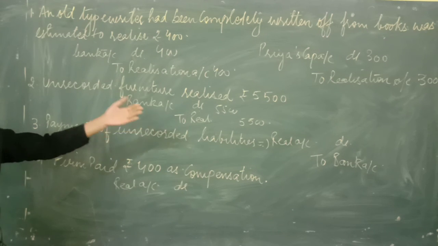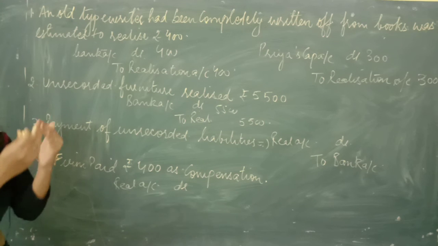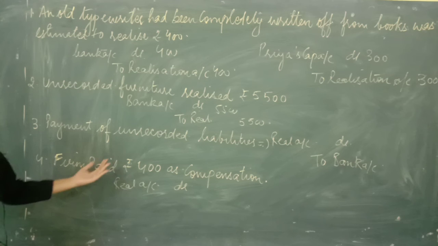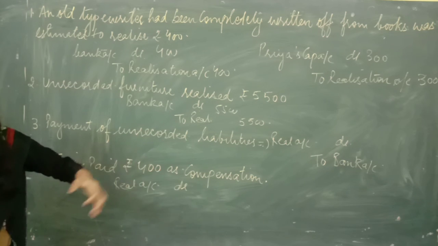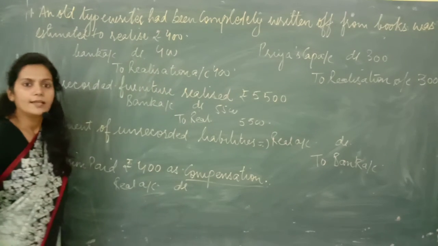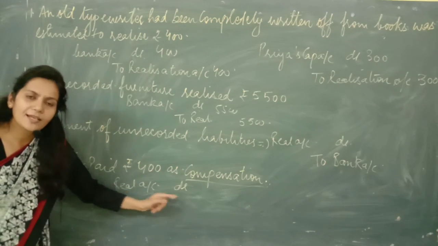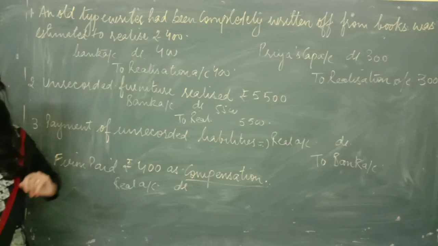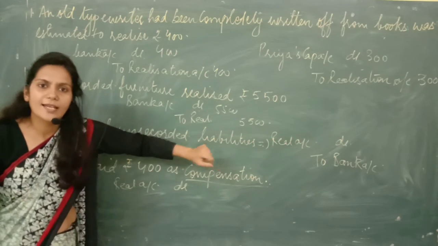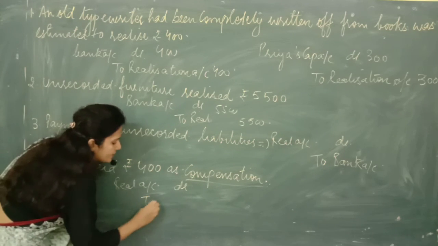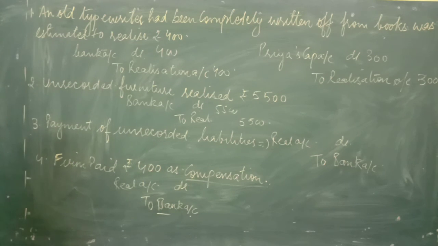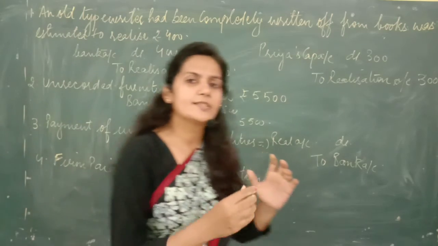In the beginning, when I taught you that the first step is to transfer all the assets and all the liabilities, it means we are reducing their values to zero and now they are not existing in the books. So when there is no compensation expense in the books, in that case we have to debit realization account in place of compensation. Here also I have to debit realization account in place of liabilities. So the entry would be realization account debited to bank account. I hope all these entries are clear to you.